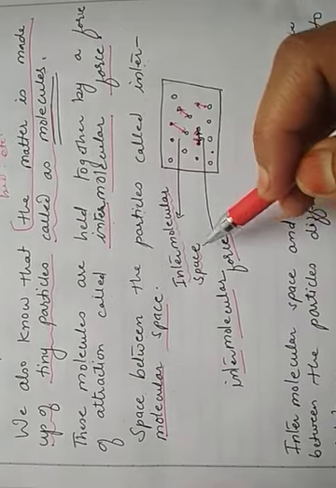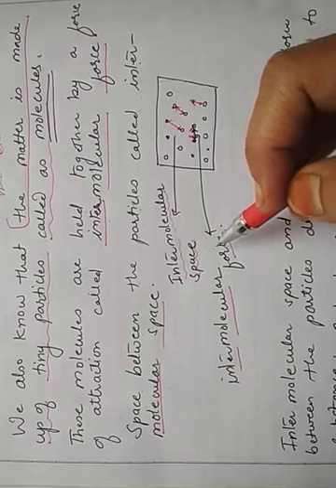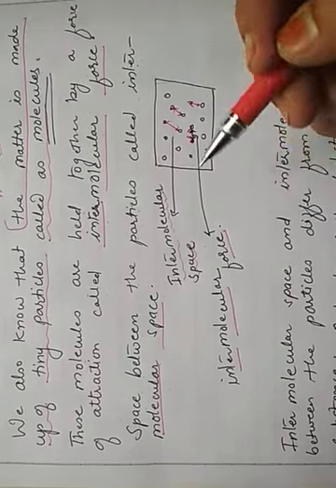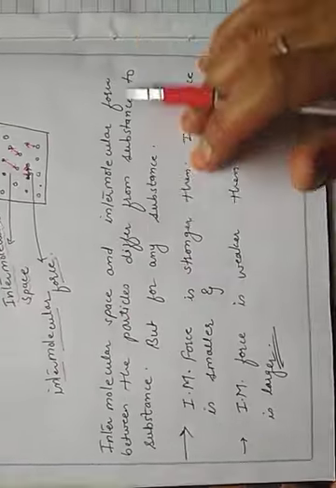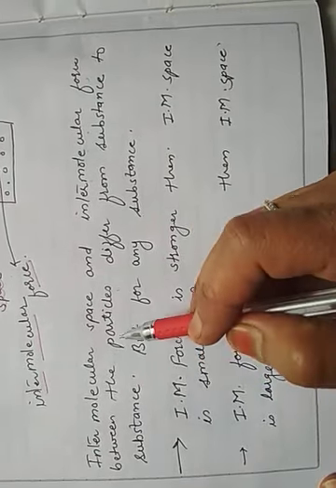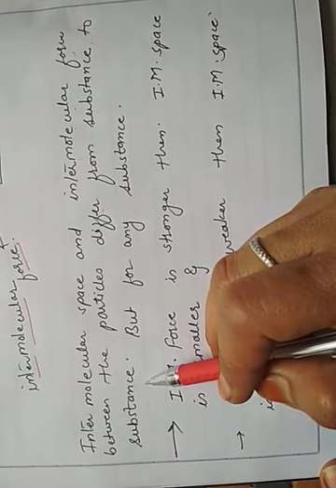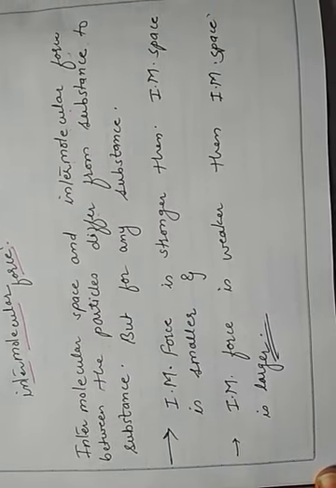So these 2 points are the main important points. We have to remember them. Their definitions can also be asked in exams. Now, the intermolecular space and intermolecular force between the particles always differ from substance to substance. In different substances, they exist in different ways.